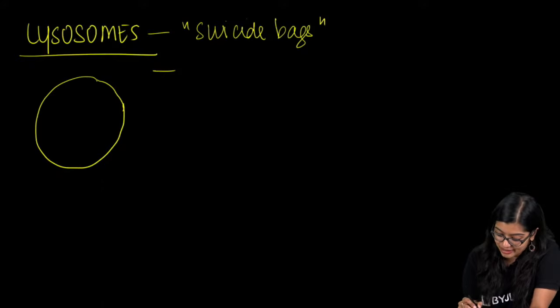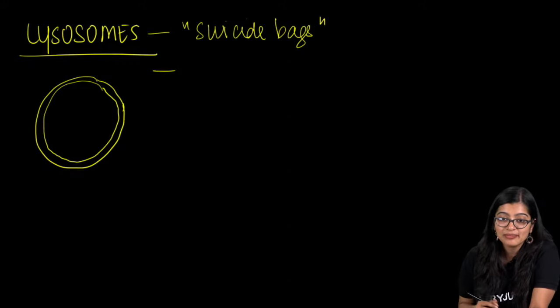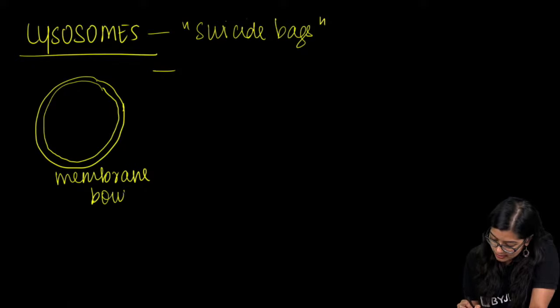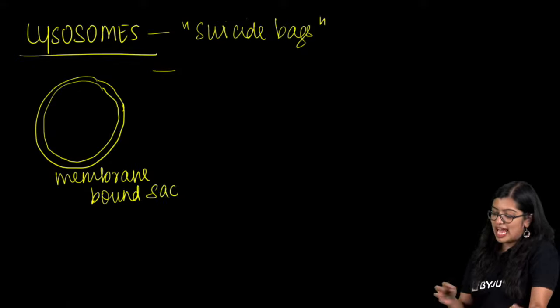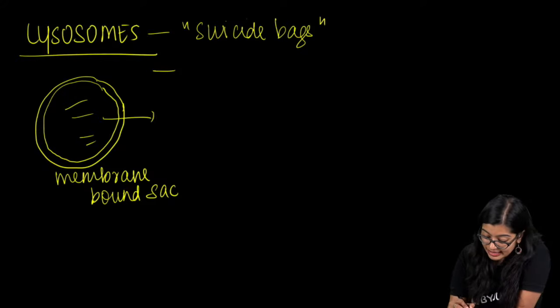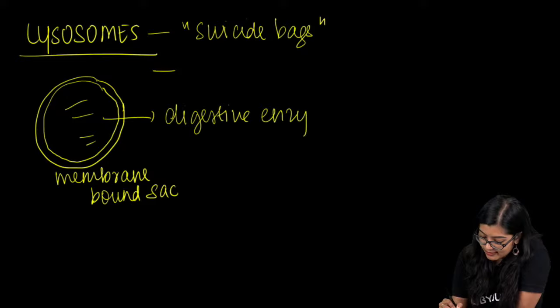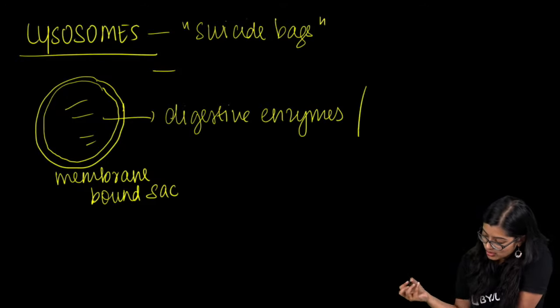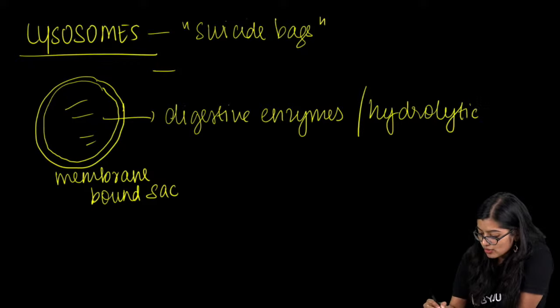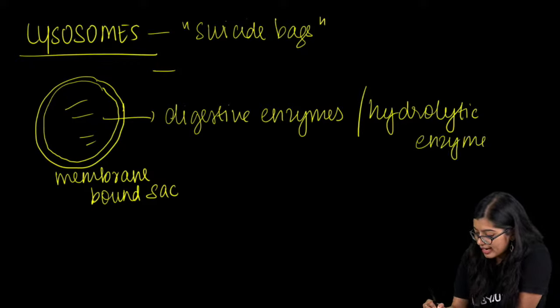Yes, all right. Now, when we talk about lysosomes, we see that they are membrane bound, sac-like structures. Inside the lysosomes, there are many digestive enzymes, which we also call hydrolytic enzymes.